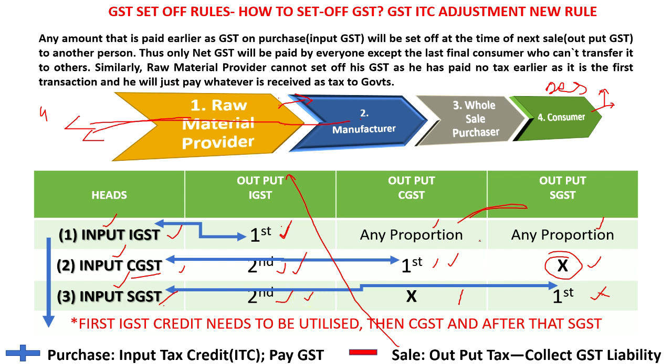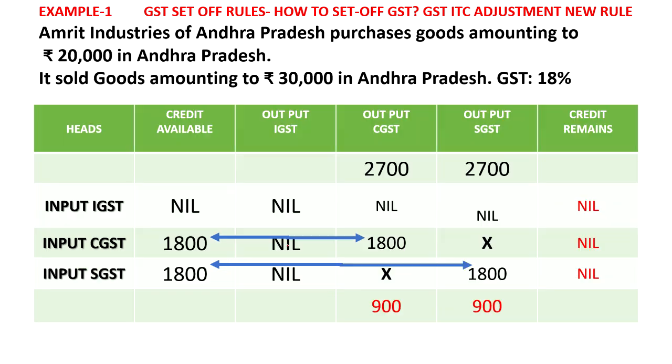So first IGST credit needs to be utilized, then CGST credit should be utilized, and thereafter SGST credit should be utilized. This is the sequence. First this credit should be used, then CGST, then SGST. These are the rules. Now we will see some 5 examples so that you can understand clearly. The first example is how to set off the GST and GST ITC, that is, the input tax credit adjustment new rule.